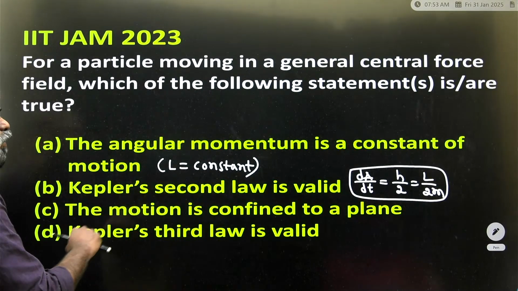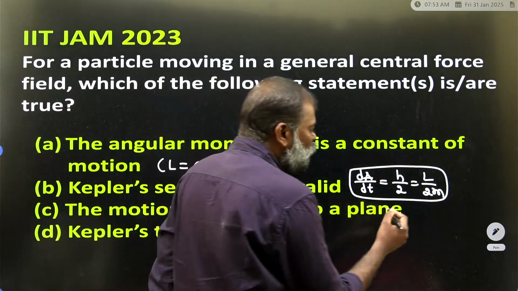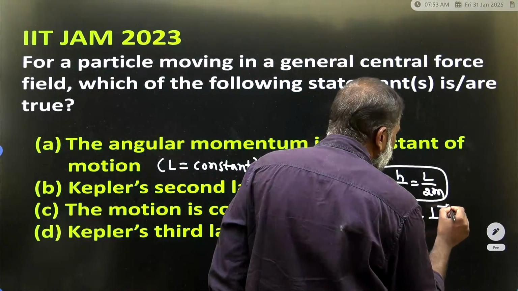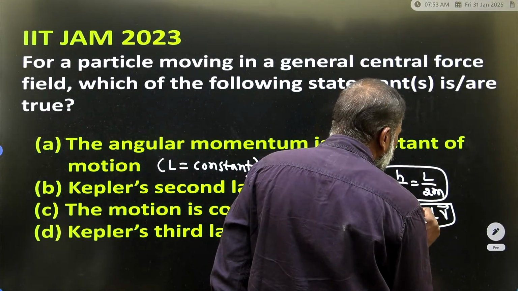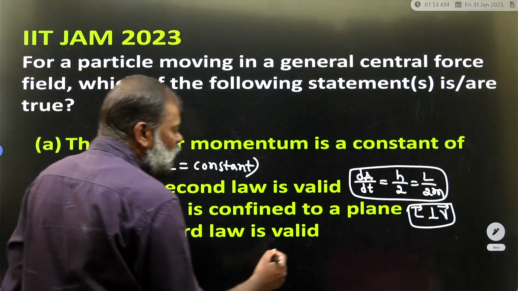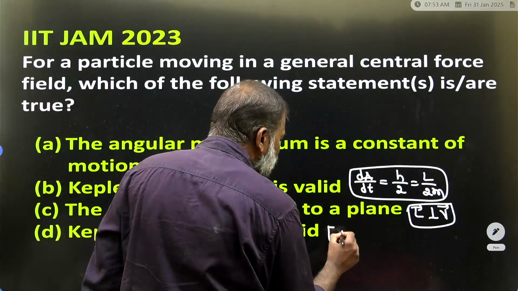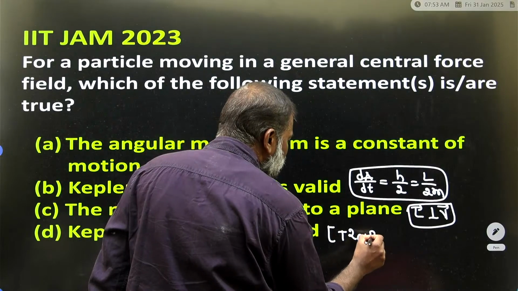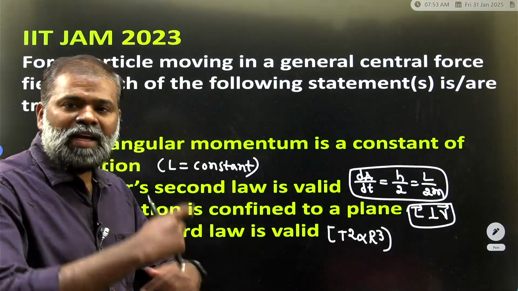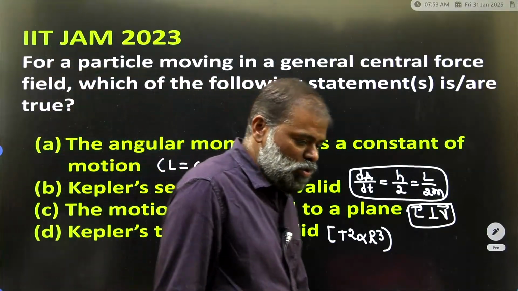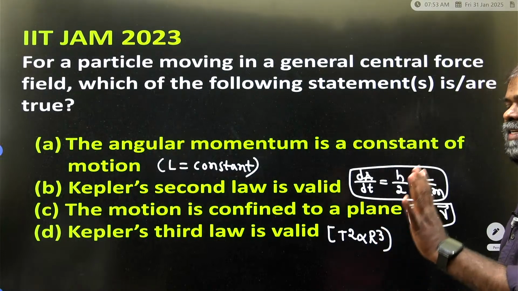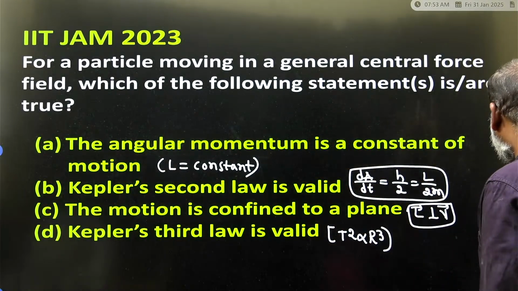The motion is confined to a plane, which means the orbital angular momentum is perpendicular to the position. What is Kepler's third law? Kepler's third law is T squared is directly proportional to R cubed. This is the time period versus the radius of the orbit, whether it may be the sun or earth, whatever it may be. Now one option I have to explain to you.